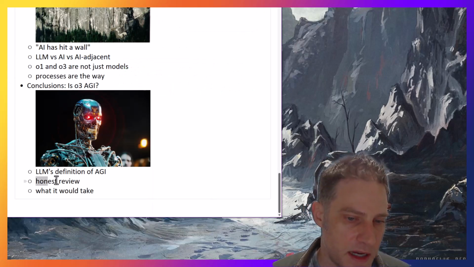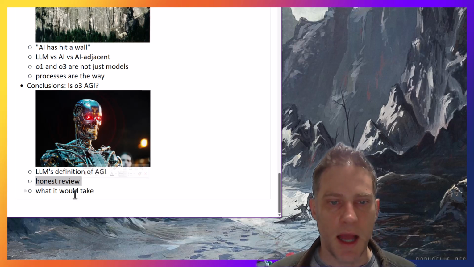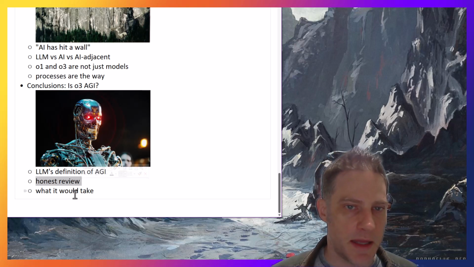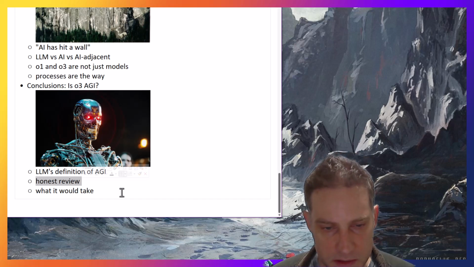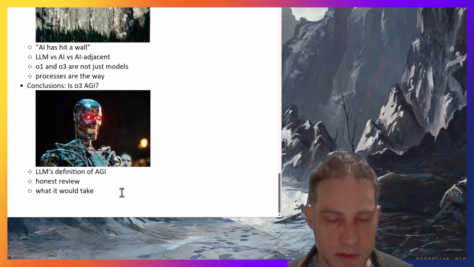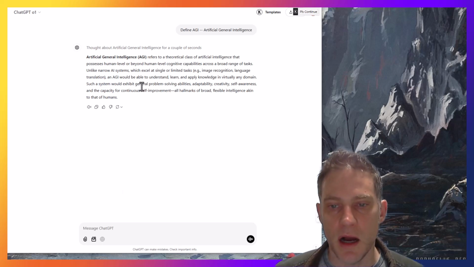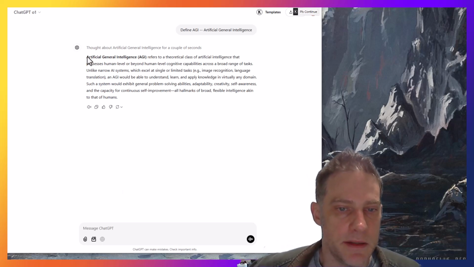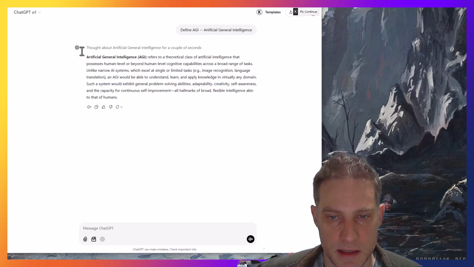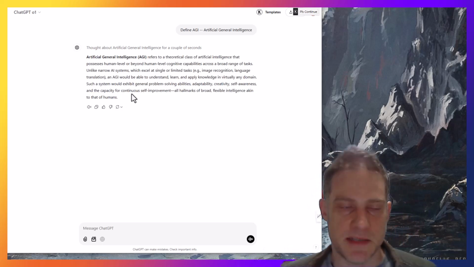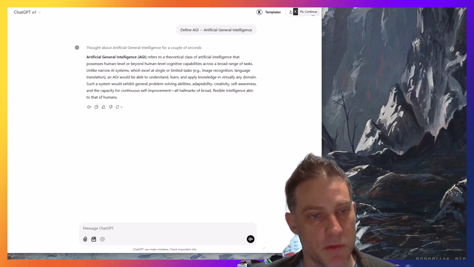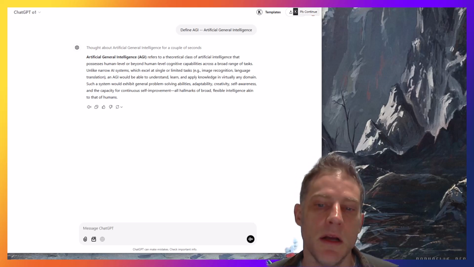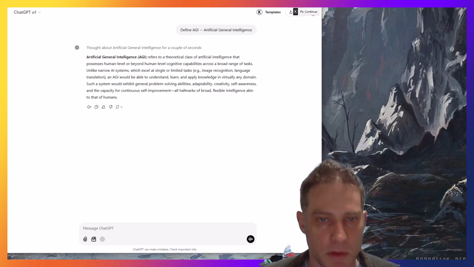So, let's take an honest review of that. This is not AGI. I don't care if they've maxed out all the benchmarks. That does not mean it's AGI. There's more to it than that. And the benchmarks have a narrow slice of meaning of what's going on. So what would it take? Again, I think this is a pretty good definition of AGI. And to suggest that it is anywhere near all of this based upon a benchmark that has AGI in its name and a significant improvement there, which is impressive, and in coding, is not very reasonable.